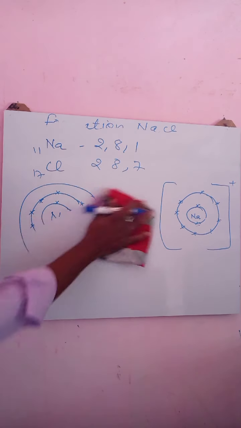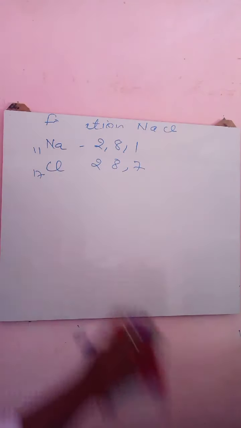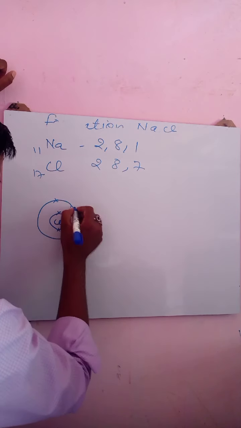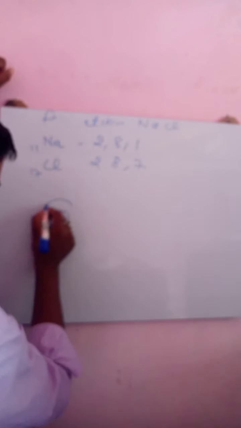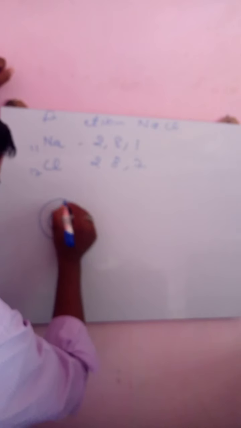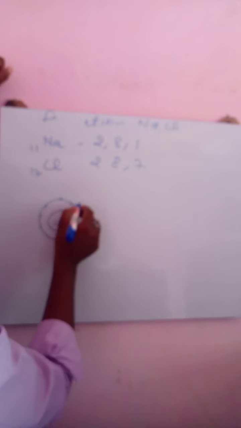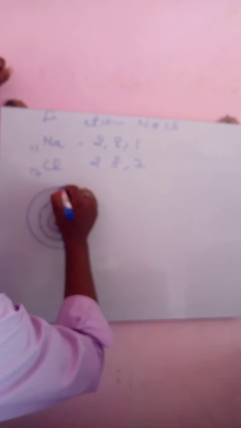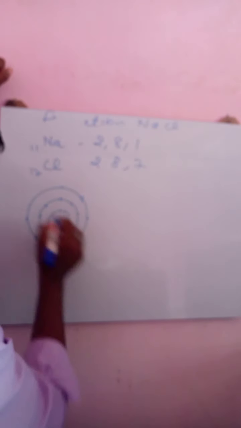Right? Orbit diagram. Now come to the chlorine atom. Chlorine, K shell, 2 electrons, L shell, I will represent the electrons with the help of dots here. Chlorine, 2 electrons in the K shell, 1, 2, 3, 4, 5, 6, 7, 8 electrons in the L shell, 1, 2, 3, 4, 5, 6, 7, 8 electrons in the M shell.